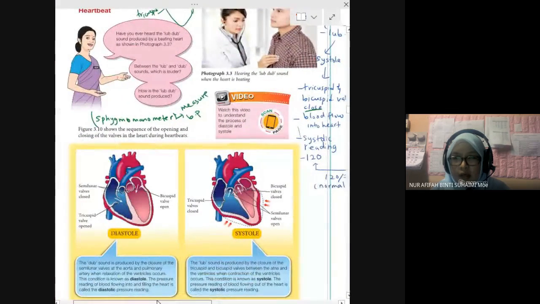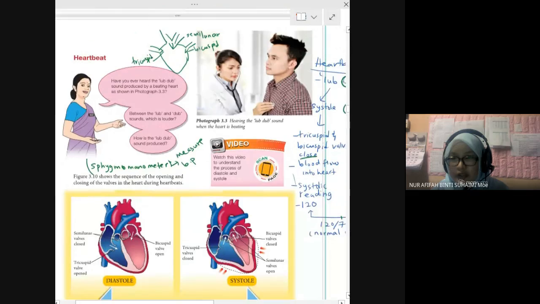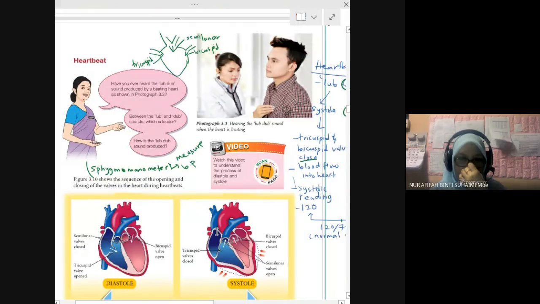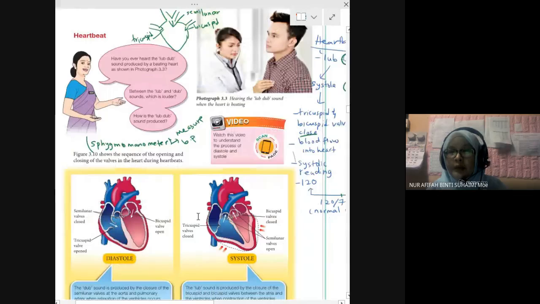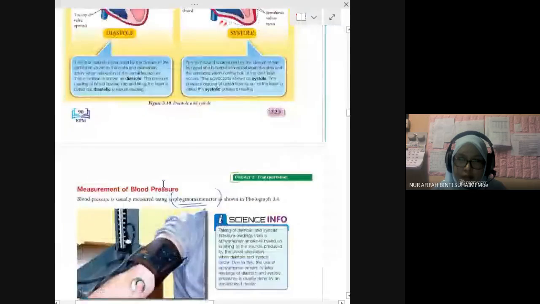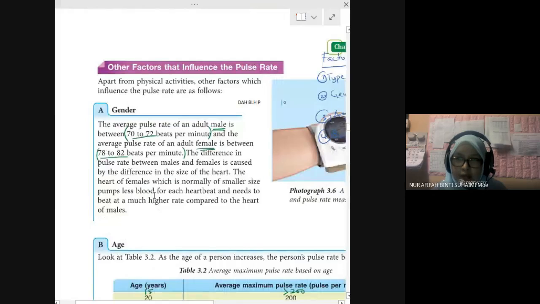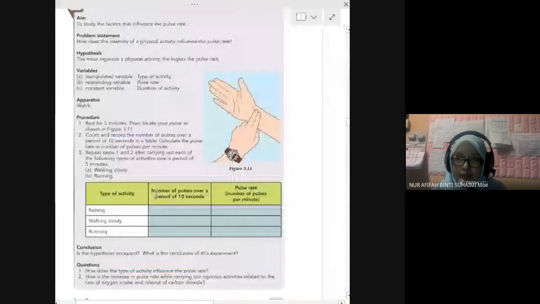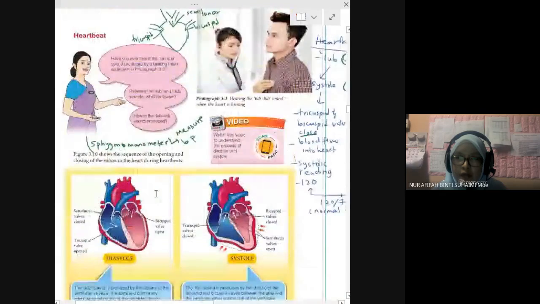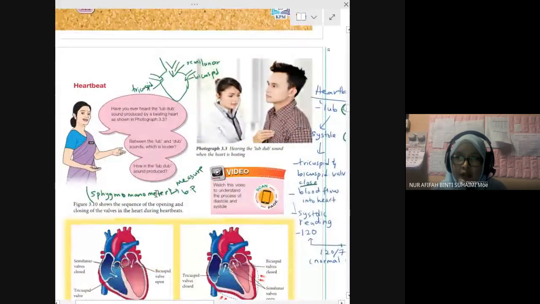Okay, ni heartbeat. Macam banyak je ni. Nantilah kita sambung yang ni. Semacam dah banyak dah. Ni heartbeat ni nanti kalau subsign, nanti belajar lagi heartbeat, rate pulse. Benda sama, form 4. Dia ulang balik lah form 4. Dia dah belajar form 3 tapi dia ulang balik form 4.